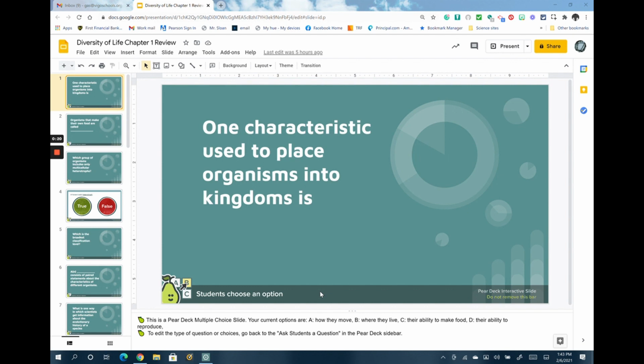So what might be helpful is if you take a moment, pause this, go back and open your Pear deck from Friday. So go to Friday's assignment last week. Click on that link, open your Pear deck. All of the answers that you put in should still be there. I've just left that up and running, so all of your answers should be available. So if you open this in one screen and open up a second screen, if you do Control N, that'll open up a second screen.